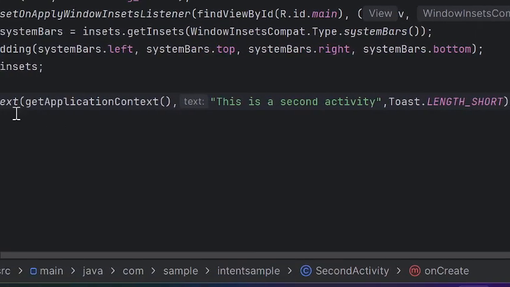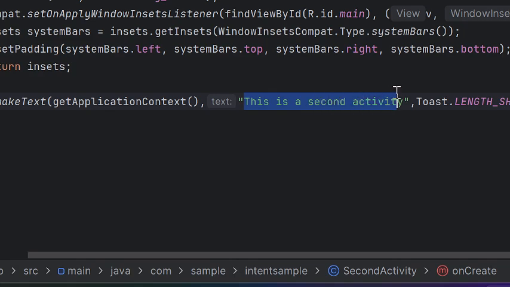Okay, so this code will display "This is a second activity".